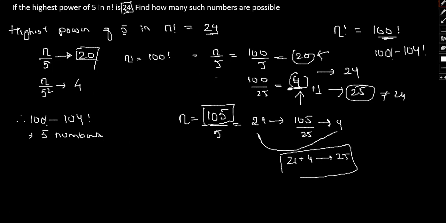Okay, because we cannot have a remainder more than 5 in this regard. So the closest one should be 100. So if we take 100, we see we get 24 number of 5s. Then subsequently we increase one more 5 in this regard. Then we check for 105 and we see the number of 5s in case of 105 comes out to be 25. So that way we can conclude the numbers are 5 in number, that is 100 to 104.